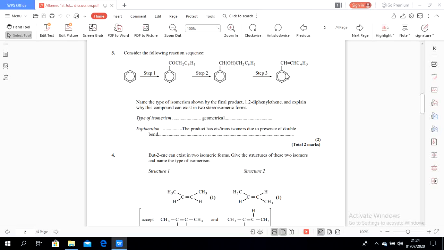Stereoisomerism only occurs with a molecule that has a double bond, called geometrical isomerism. And the second, the molecule must contain a chiral center in order to have optical isomers. Because 1,2-diphenylethene contains a double bond, the type of isomerism is geometrical. Geometrical means it has cis and trans forms due to the presence of the double bond.